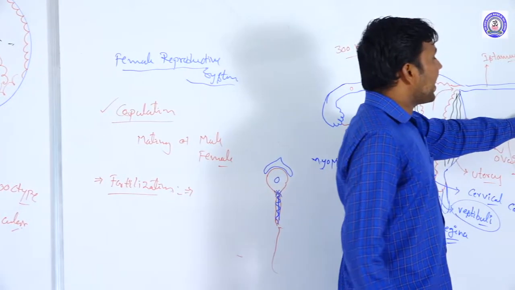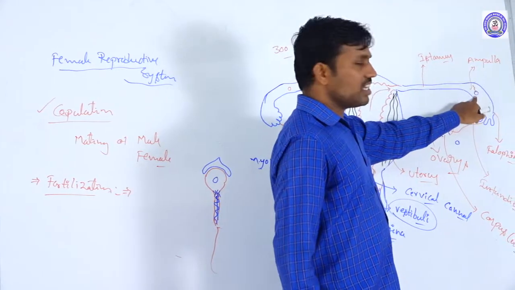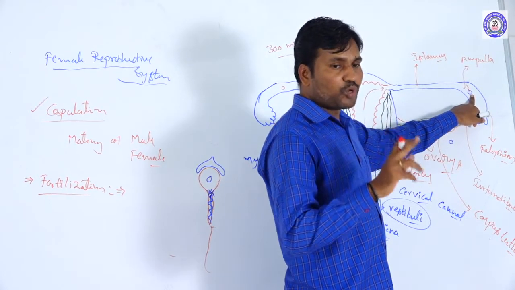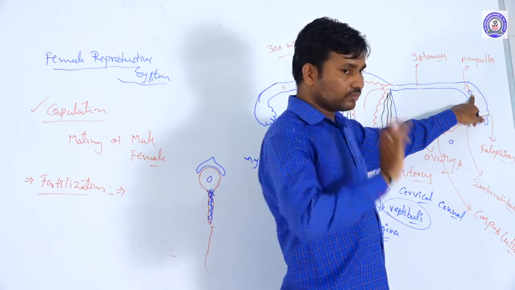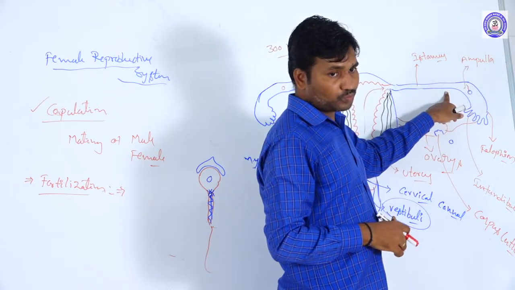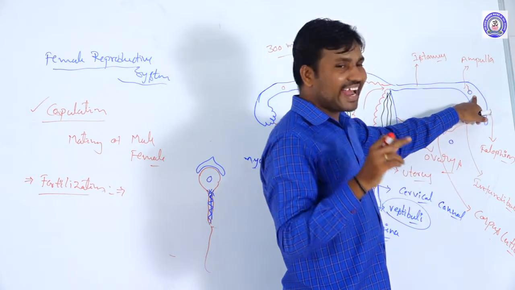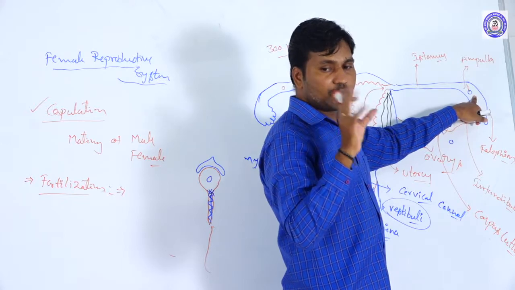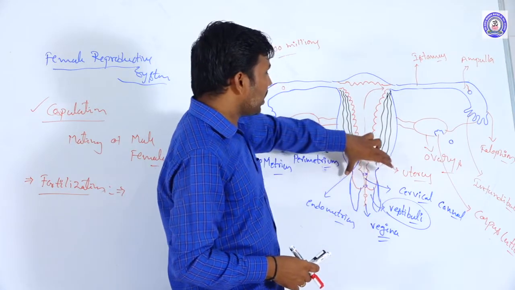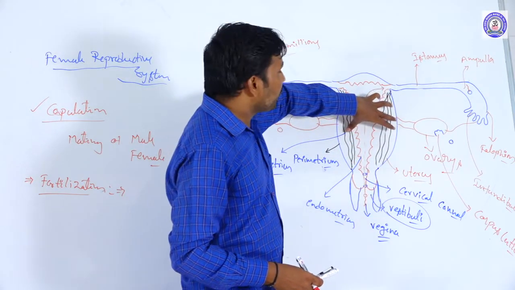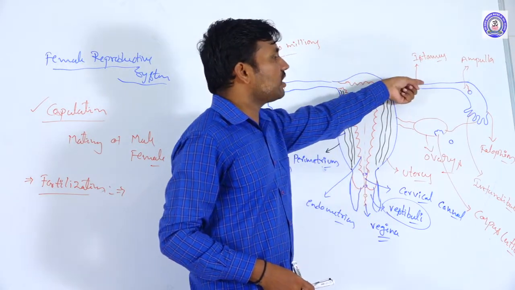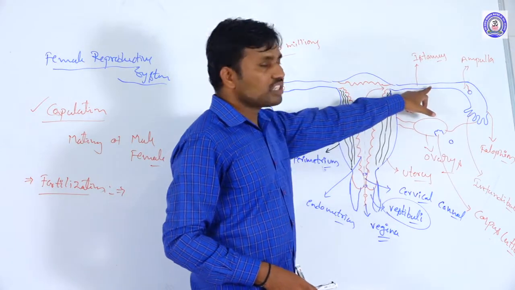Here the arrival of the ovum and the arrival of the sperm occurs. How does the sperm arrive? The prostate gland secretions and the seminal vesicle secretions are there. The prostaglandin secretion is released from the seminal vesicle. When it is released, it stimulates peristaltic movements in the uterus wall, so that the sperms easily enter and swim towards the fallopian tube. They reach the fallopian tube.